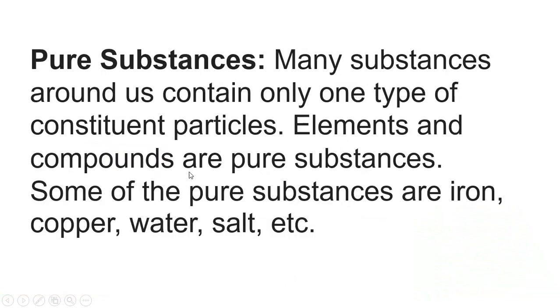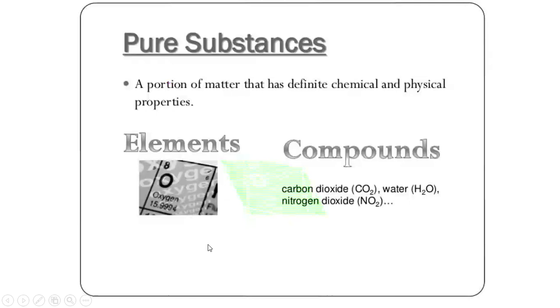Next, pure substance. So what is meant by a pure substance? Pure substances are those which constitute the same type of particles. For example, iron. Iron is made up of only iron particles. Similarly, copper is also made up of the same kind of copper particles. And these pure substances are made up of the same kind of elements or the same kind of compounds.